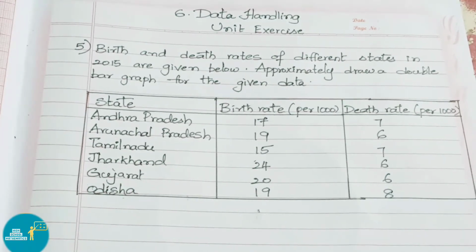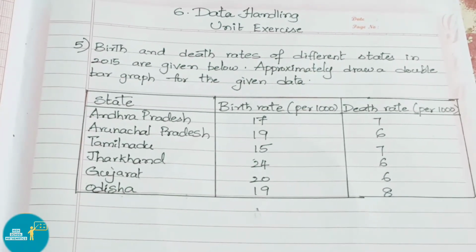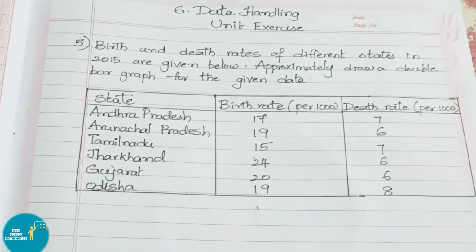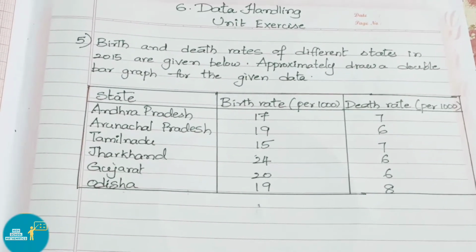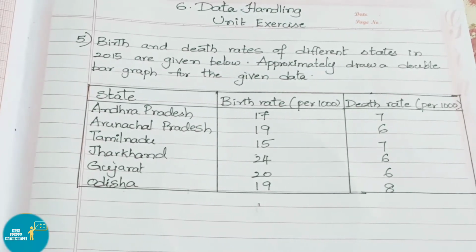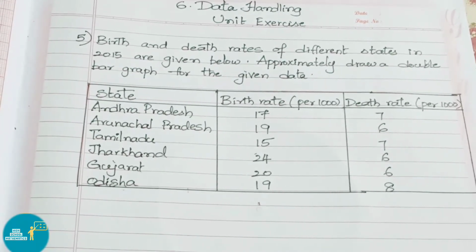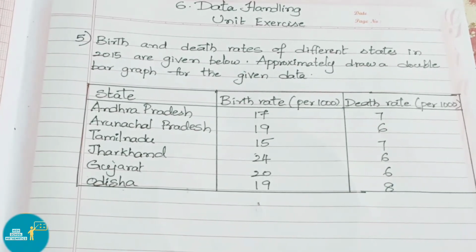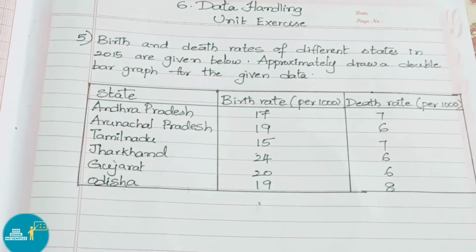See now question number 5. Birth and death rates of different states in 2015 are given below. Approximately draw a double bar graph for the given data. In the tabular form they have given different states, their birth rate and death rate per 1000. For Andhra Pradesh, birth rate is 17 and death rate is 7.